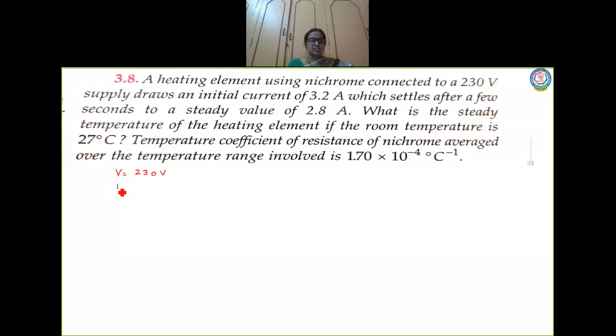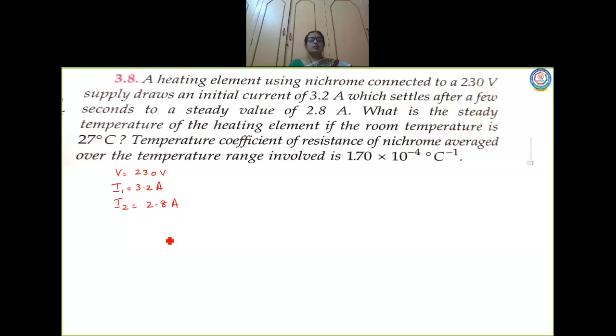So initial current, let me take it as I1, which is equal to 3.2 ampere, which settles after a few seconds to a steady current. So let us take the value of steady current to be I2, which is 2.8 ampere.